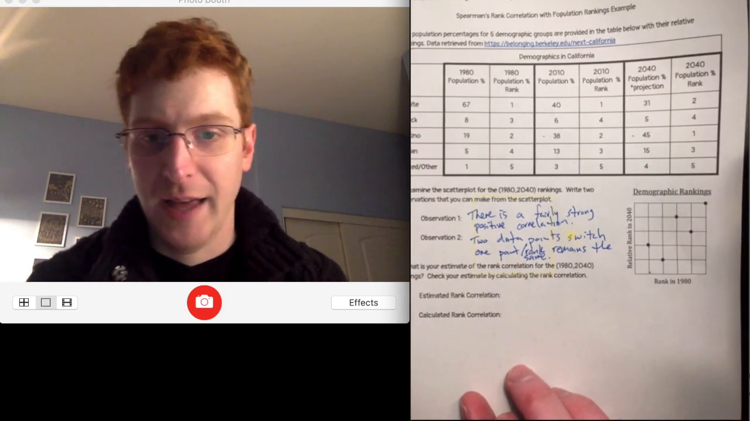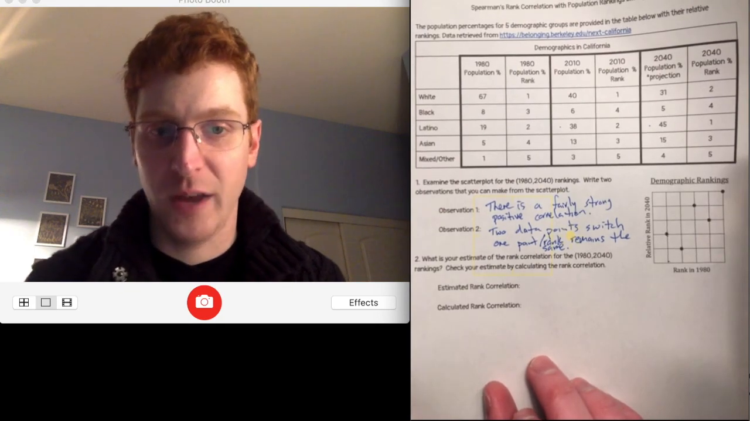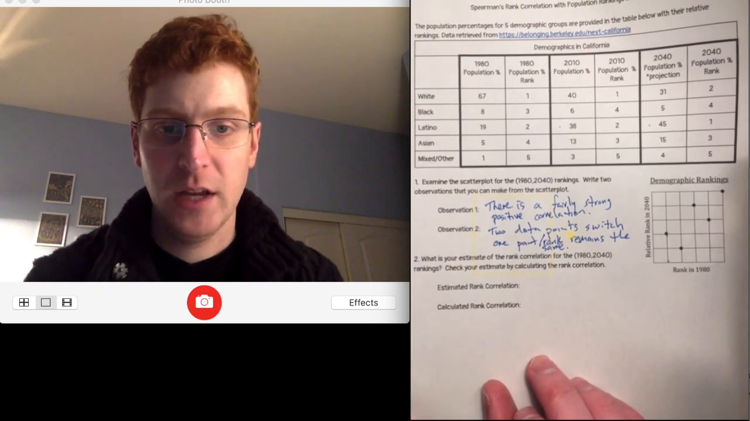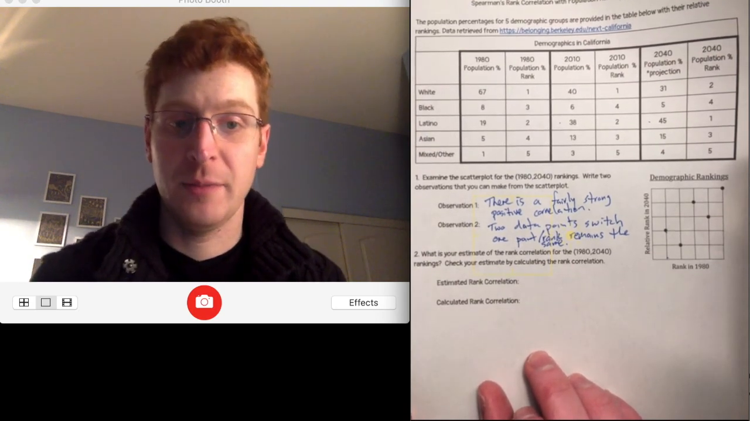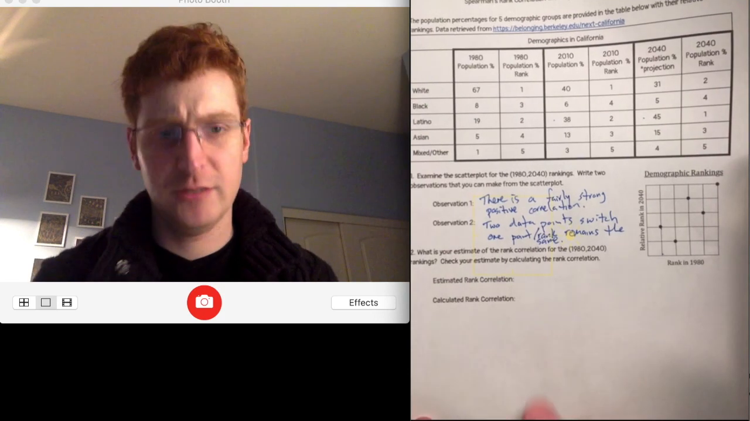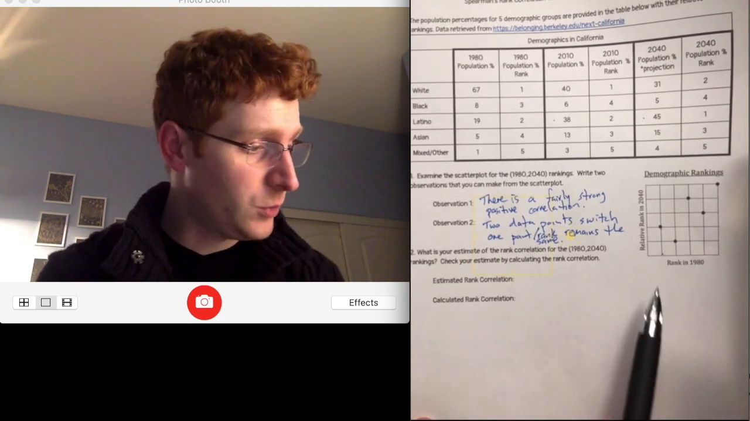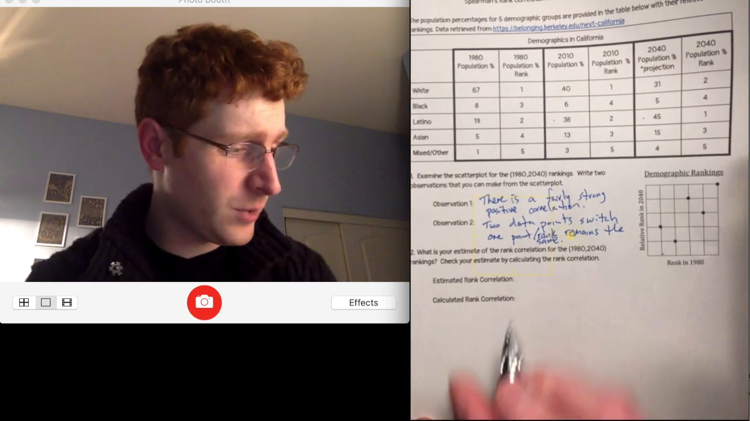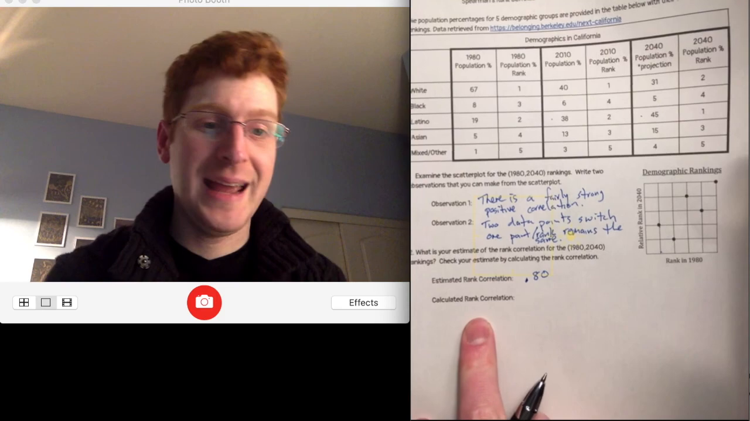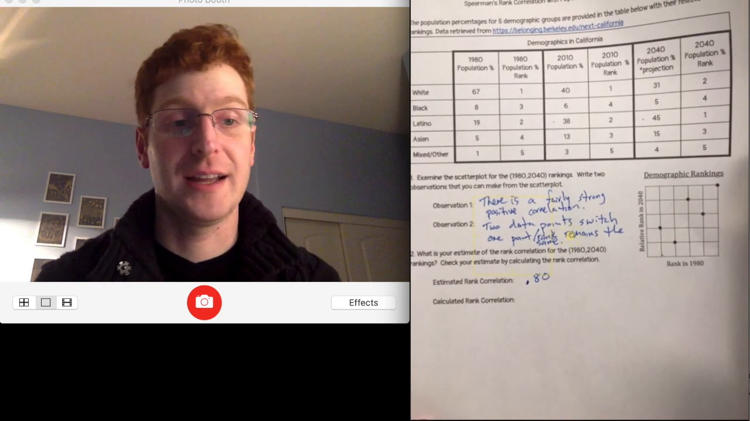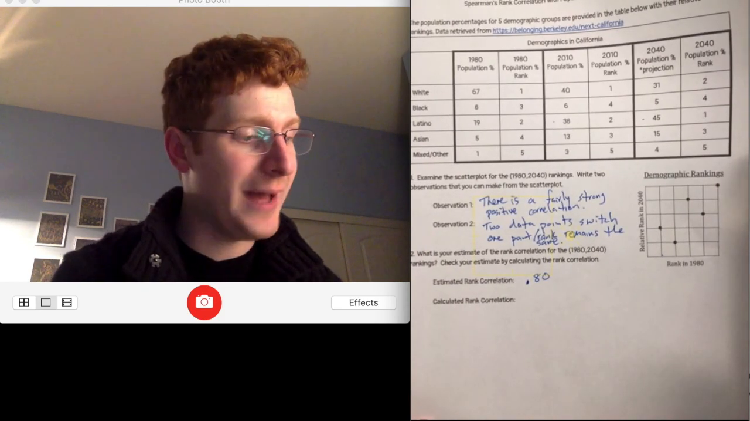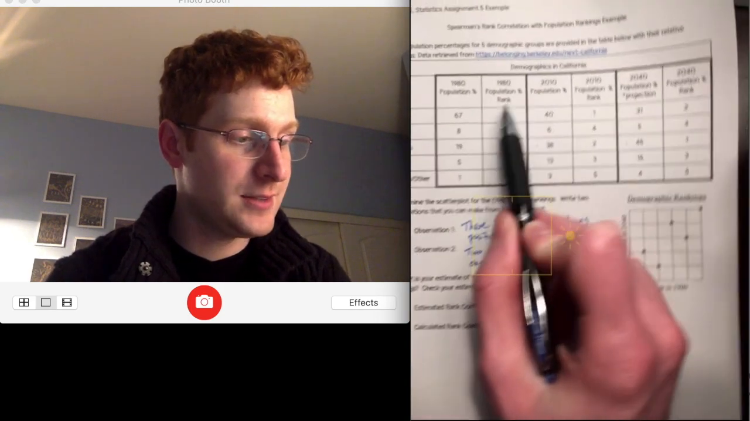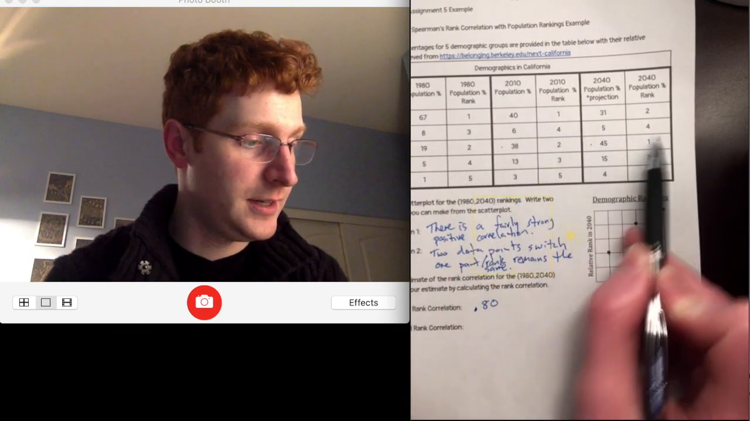Problem 2 asks us to estimate the rank correlation for the 1980 and 2040 population rankings. And then it wants us to check our estimate by calculating the rank correlation. Because this looks like it's a fairly strong rank correlation, I'm going to go ahead and say that this is probably around 0.8. But then I actually have to go through and calculate that. So I'm going to go back to my original graph and calculate the difference between these ranks here and here, here and here, here and here, and here and here.